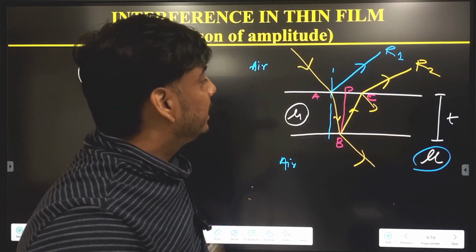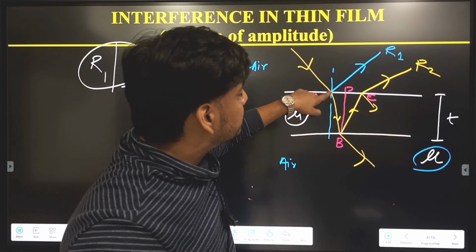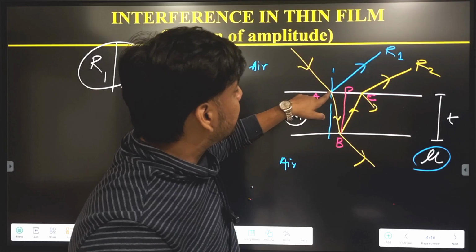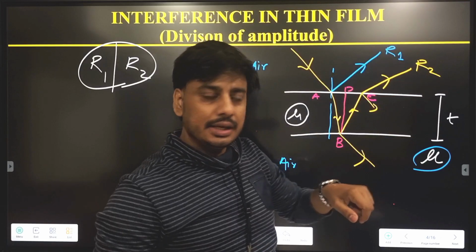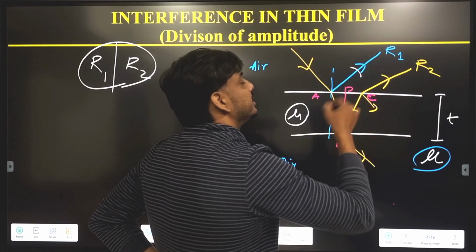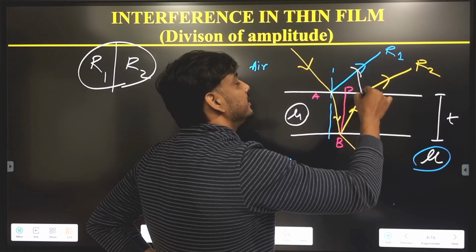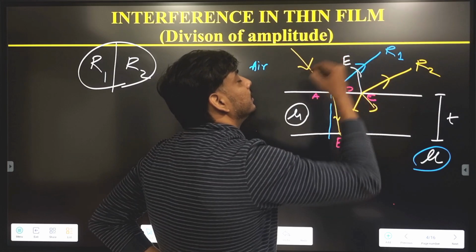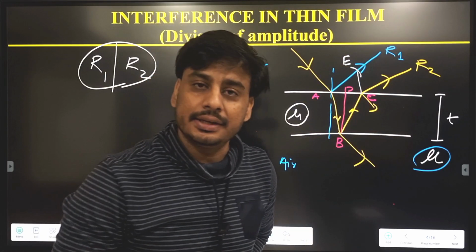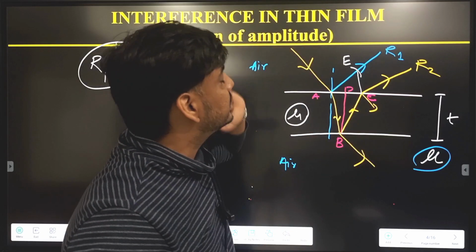When the ray of light travels from A to B and B to C, the other ray will travel some distance. Let that distance be AE. Clear about that? How will we get this distance?